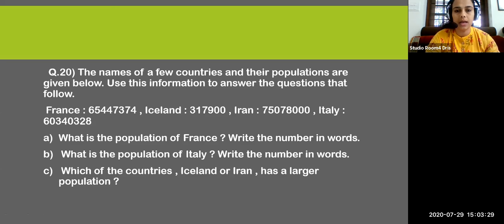Children, we have 8 lines in your workbook. So for each question you can take two lines. First line you can write neatly, the population of France is, write the number. Below that, don't write in the same line, write the number in words, that is the number name. 6 crore 54 lakh 47,374. Next question, what is the population of Italy? You can write population of Italy is, write the number. Then below that line, you can write the number name.